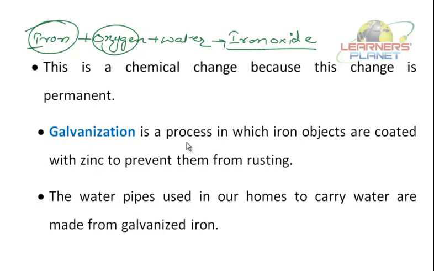Now, galvanization is a process in which iron objects are coated with zinc to prevent them from rusting. It's just sacrificial, students. Zinc is more reactive than iron. Right? See, zinc is more reactive than iron. Right? So if I'm taking an iron object and coating it with a layer of zinc.